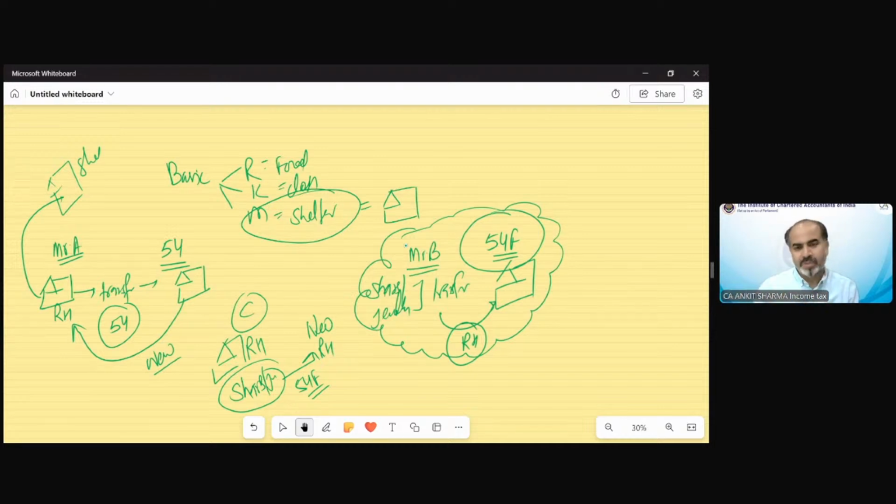It is not required for the purpose of examination. I am just trying to tell you so you would understand why we need to create a new section 54F for investment in a new residential house when we already have a section 54 which gives the benefit to the person purchasing a new residential house. So section 54 benefit can only be claimed by those persons who already have an earlier residential house. So for others, we need to draft a section. Clear? So now the provision says,